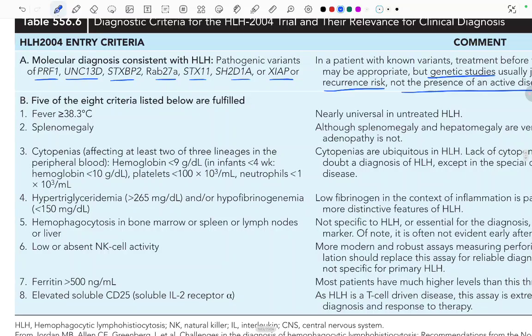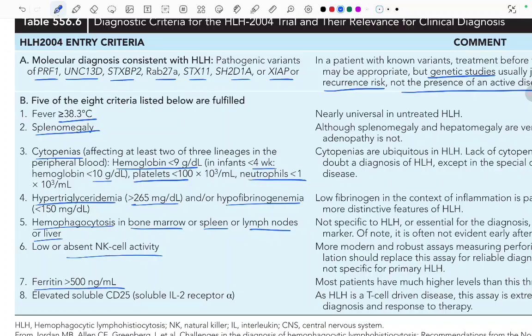So let's see. Fever of more than 38.3 degrees centigrade, splenomegaly, cytopenias affecting at least 2 of the 3 lineages in the peripheral blood: hemoglobin less than 9 gram per deciliter in infants less than 4 weeks, hemoglobin less than 10, platelets less, and neutrophils less than 1000, that means, right? Hypertriglyceridemia of more than 265 or hypofibrinogenemia, hemophagocytosis in the bone marrow or spleen or lymph nodes or liver, low or absent NK cell activity, ferritin level more than 500 nanogram, and elevated soluble CD25 levels.